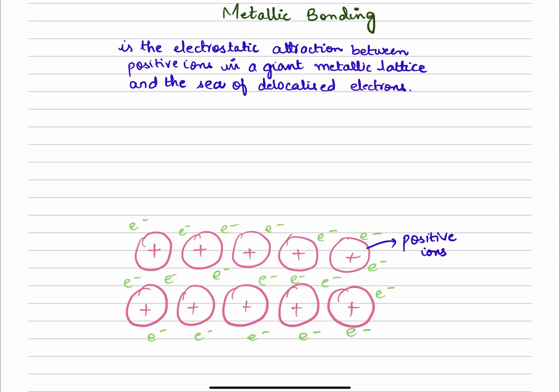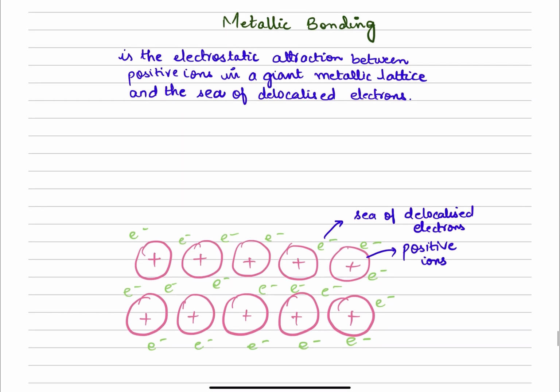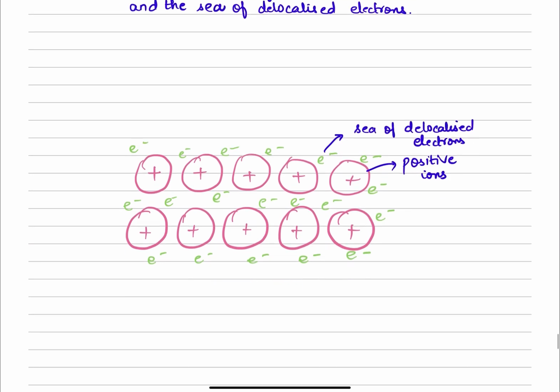These valence electrons are delocalized. When I say delocalized, that means these electrons are free to move. So sea of, and I'm saying sea because there are plenty of electrons. Sea of delocalized electrons. Delocalized electrons means they're free to move. They can move throughout the structure.